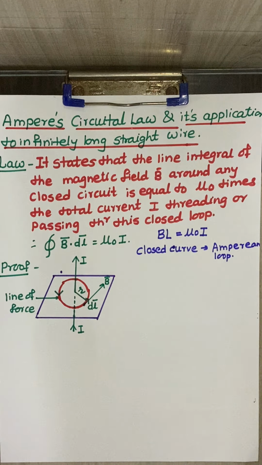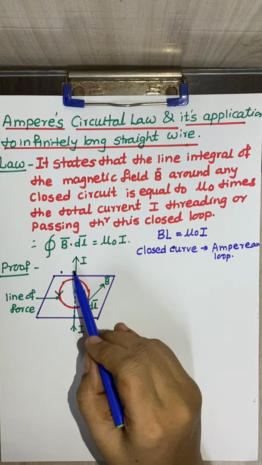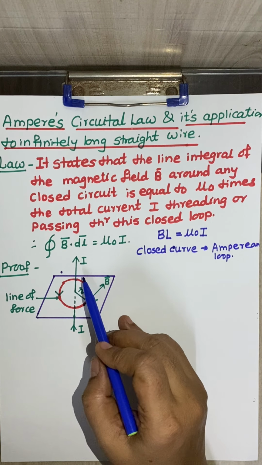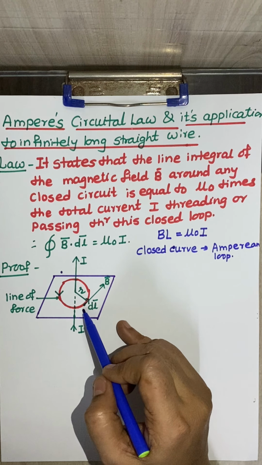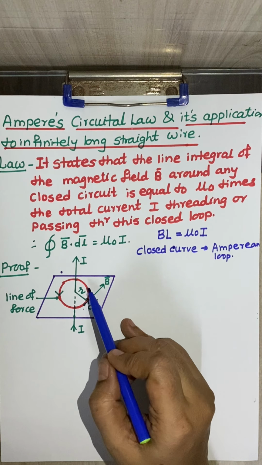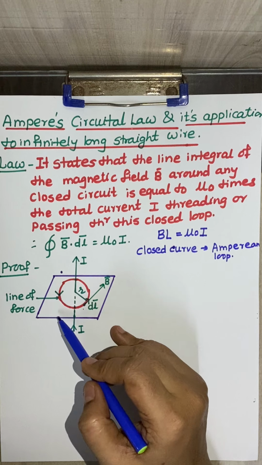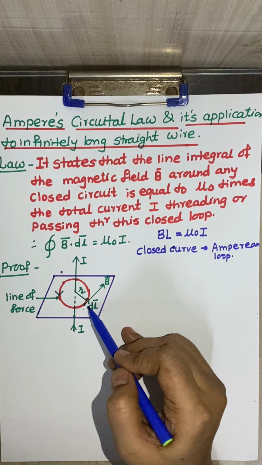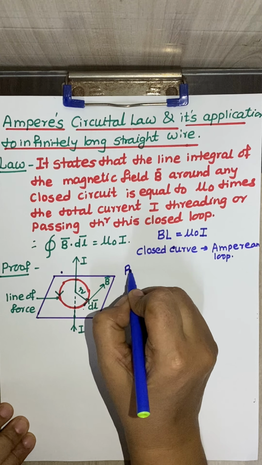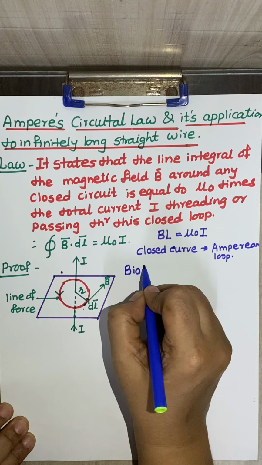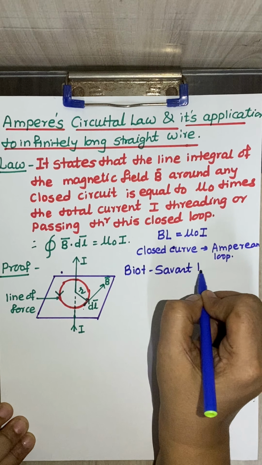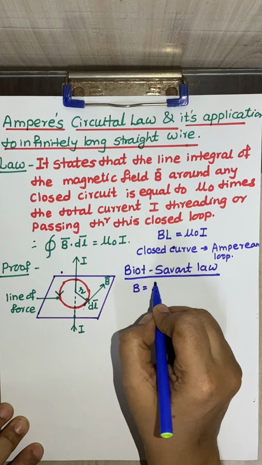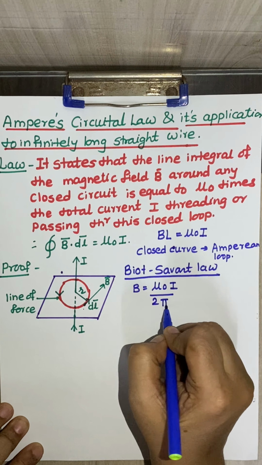Now we want to find the proof of Ampere's circuital law for a straight current carrying conductor. Let us consider an infinitely long current carrying conductor carrying the current I. From the Biot-Savart law, we have studied that the magnitude of the magnetic field B at a distance r from the wire is given by, for an infinitely long straight wire, B is equal to mu naught I upon 2 pi r.